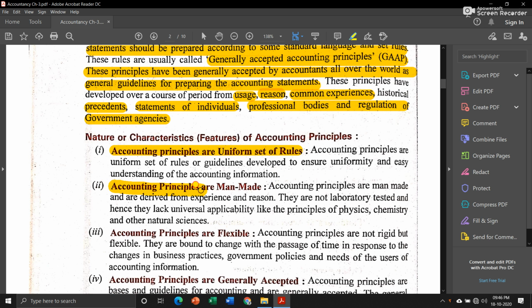Then accounting principles are man-made. They are not created by nature, they are made by man.